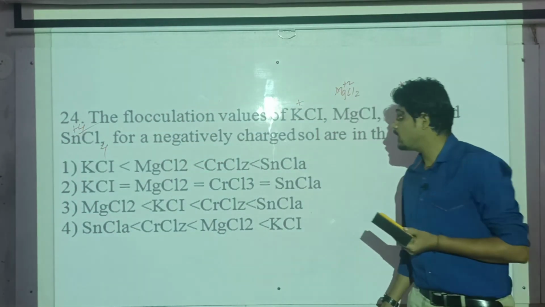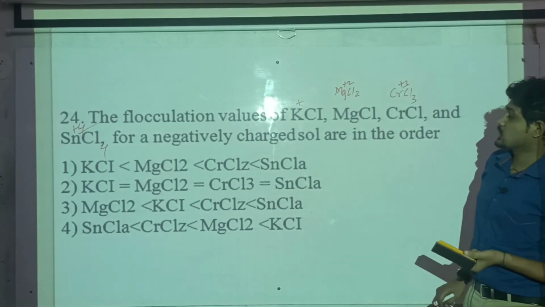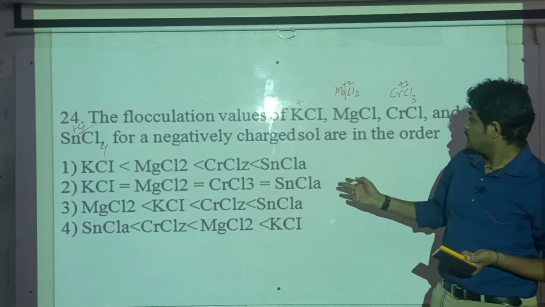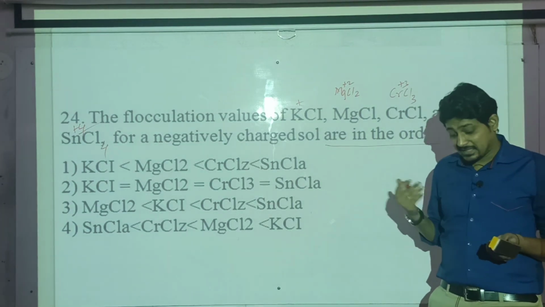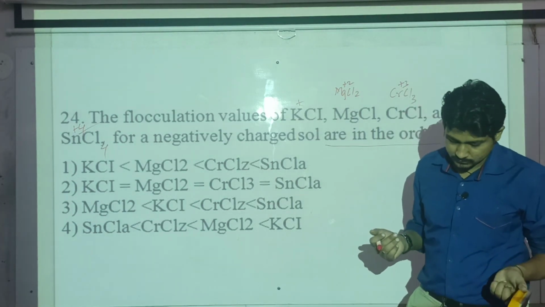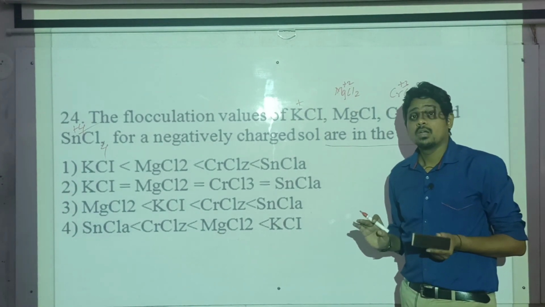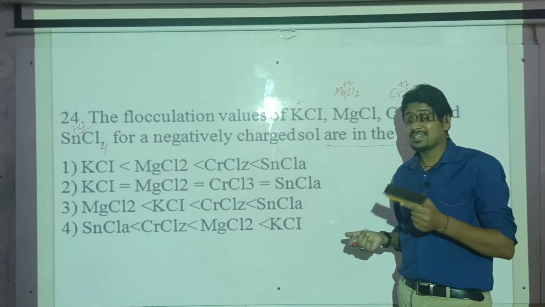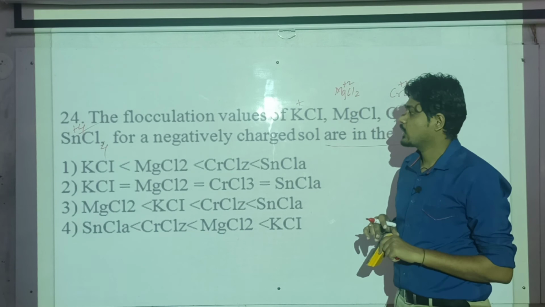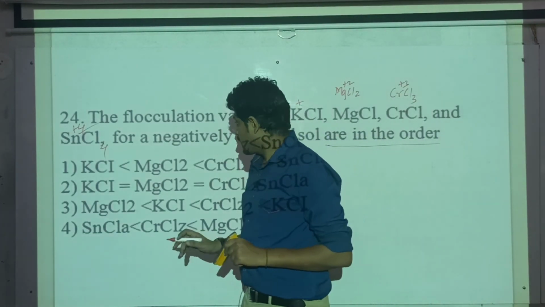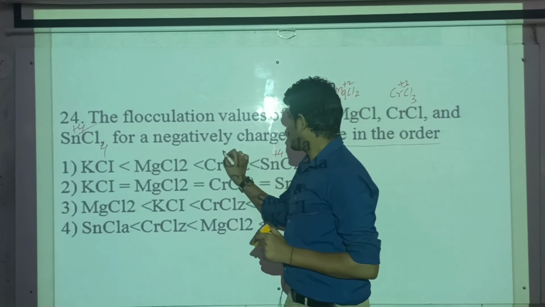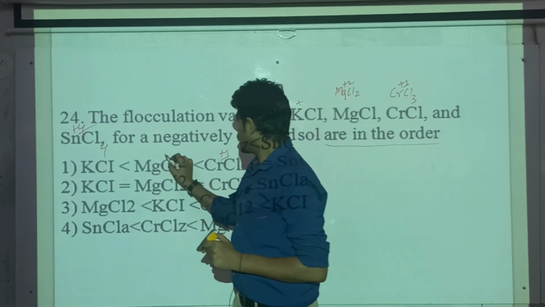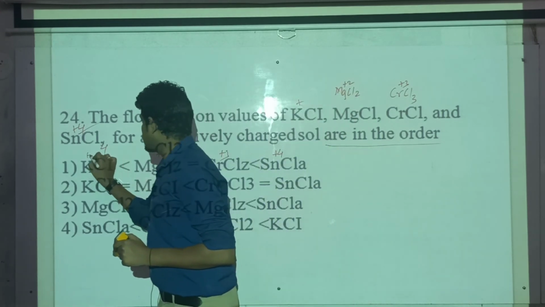So the flocculation values are in the order, right? See, they have not mentioned increasing order or decreasing order. They should have mentioned it. Let us see how we will solve this. If you see the first option, it is +4, +3, +2, then +1.